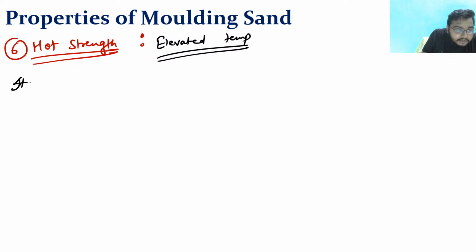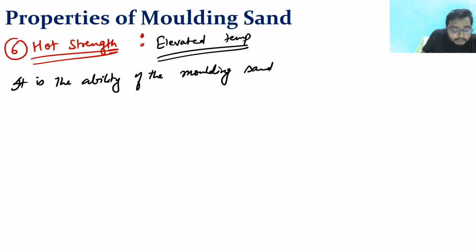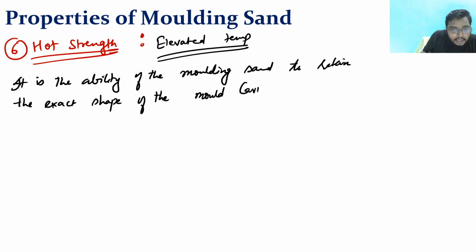So let me write it very fast. It is the ability of the molding sand to retain the exact shape of the mold cavity at an elevated temperature.